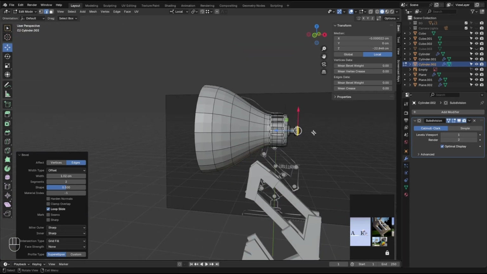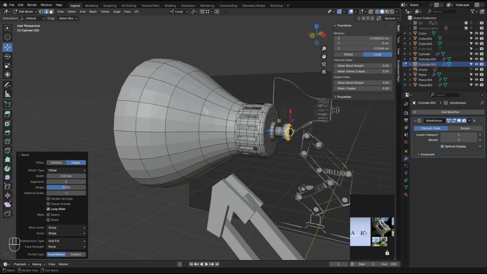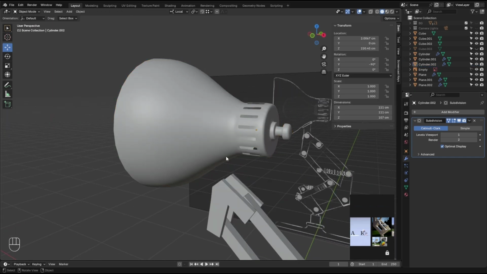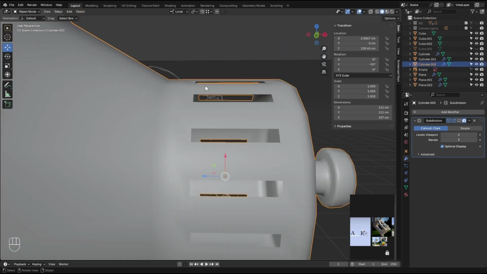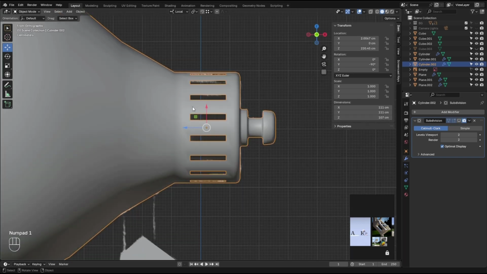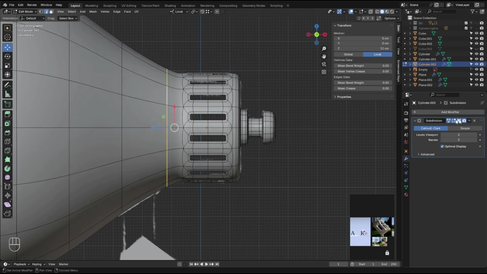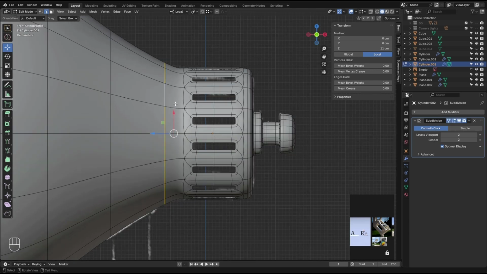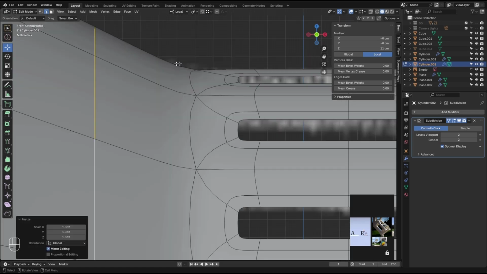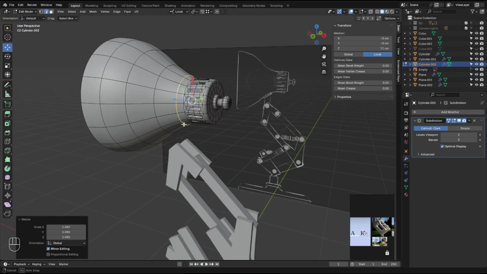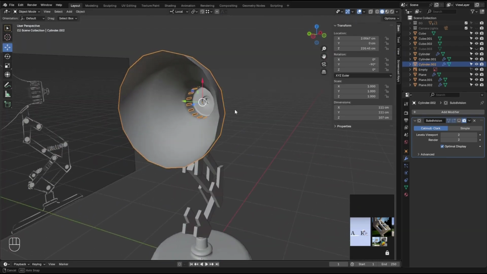Alright, let's check all of this with the subsurface modifier and right click, shade smooth. I'm seeing some bulge down here. You see, it goes down, then goes up. Let's see if I can actually solve that problem. And I believe if I scale this edge, it can be solved. Nice curve right there. Some thickness we need.